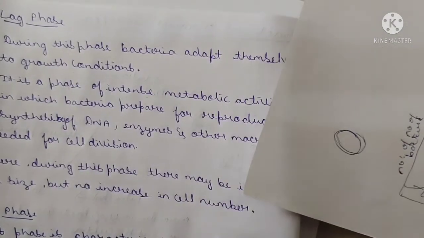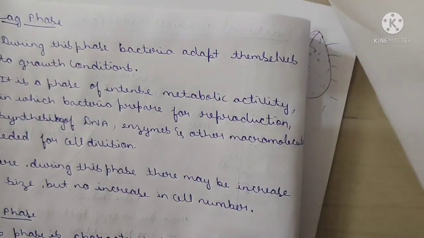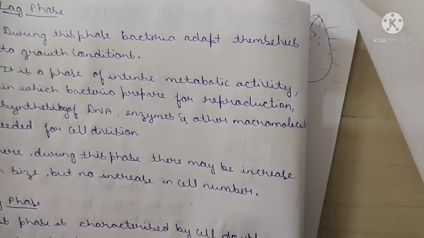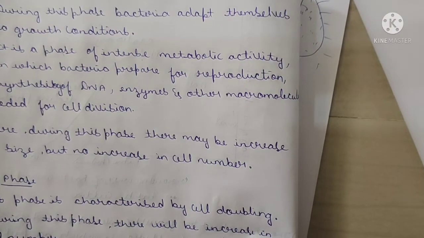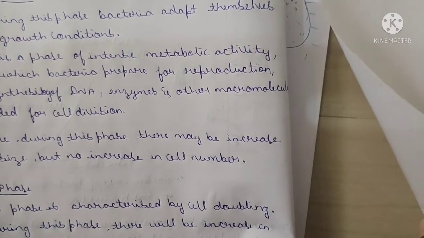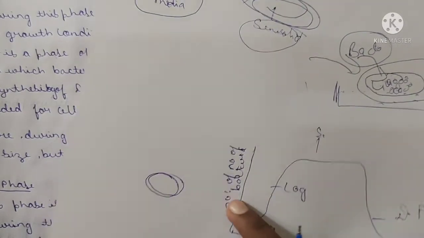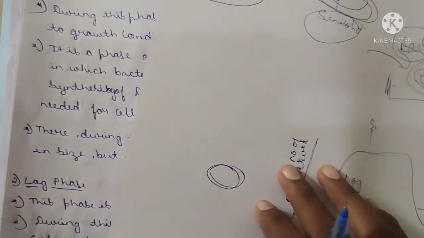Here in this lag phase, what happens? Intense metabolic activity takes place, reproduction takes place, synthesis of the DNA takes place, enzyme synthesis and other macromolecule synthesis which are needed for the division of the cell, further cell division. Okay, here, in the lag phase.